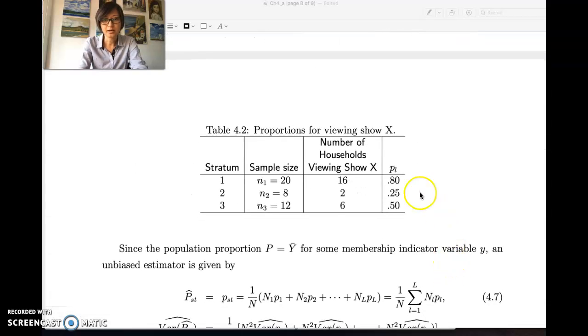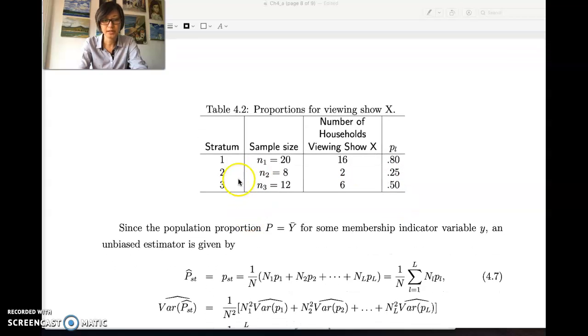On the proportion, under each of the strata, we asked whether they have watched a particular show like the Oscars. Of 20 households, 16 of them watched it in town A, stratum 1. In stratum 2, out of the 8 sampled, 2 of them watched the Oscars. And in stratum 3, 6 out of 12 watched the Oscars. So we have the proportion estimated for each of the strata.